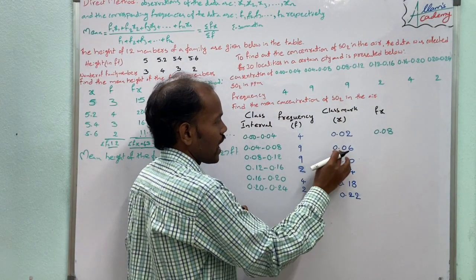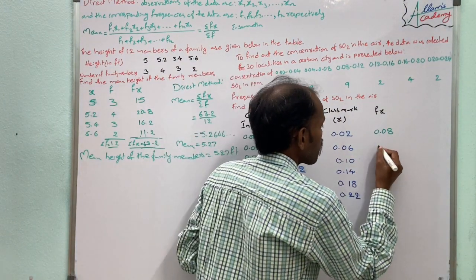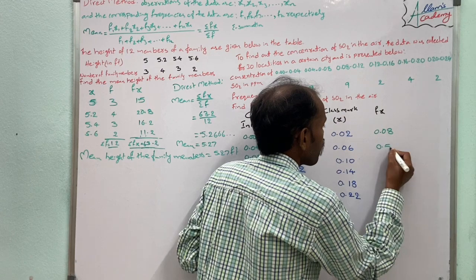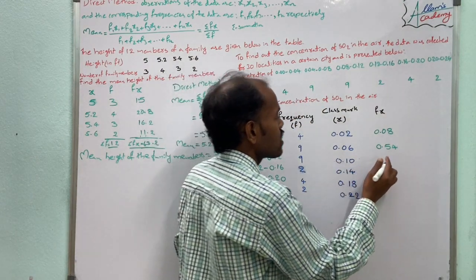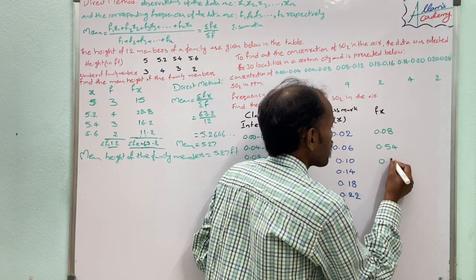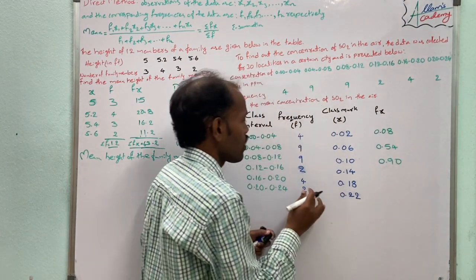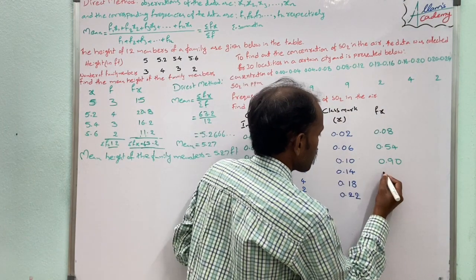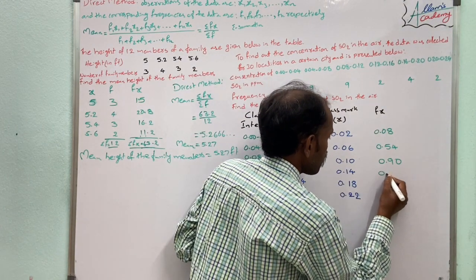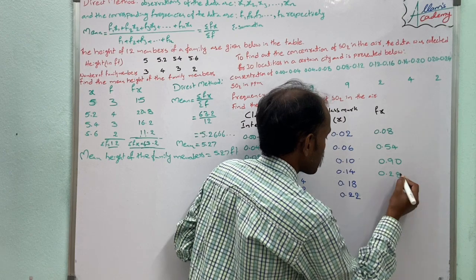Next, 9 into 0.06 is 0.54. 9 into 0.10 is 0.90. 2 into 0.14 is 0.28.